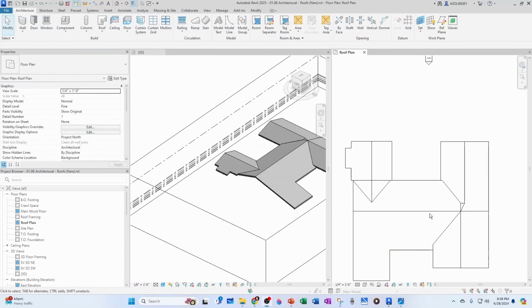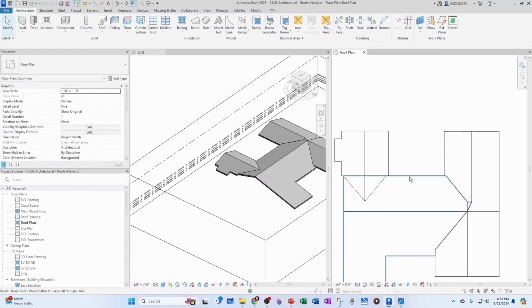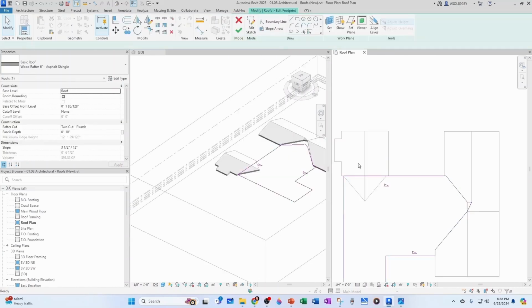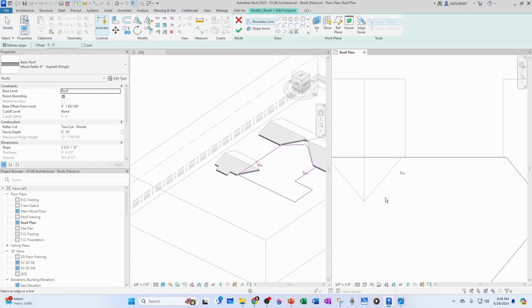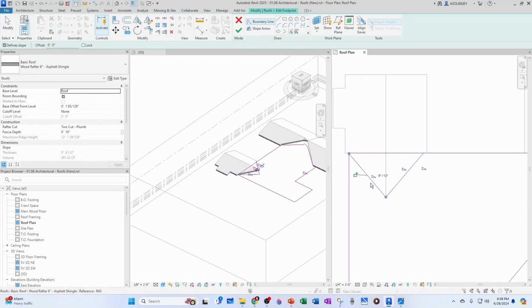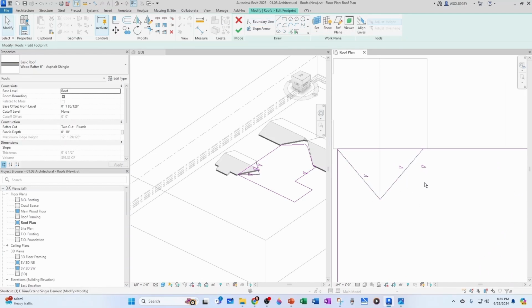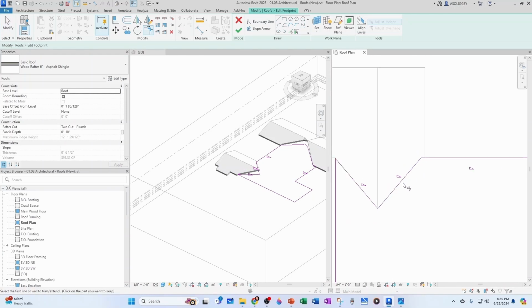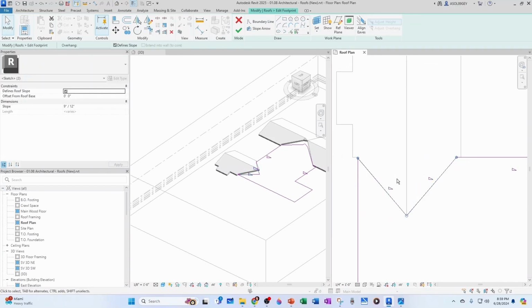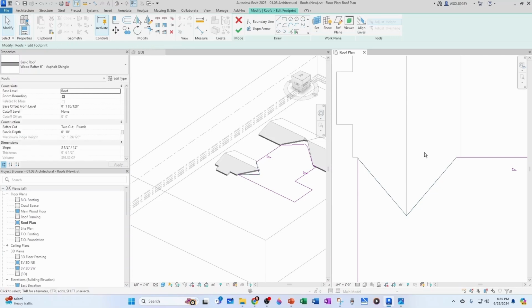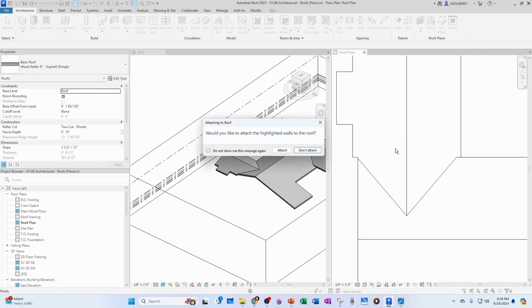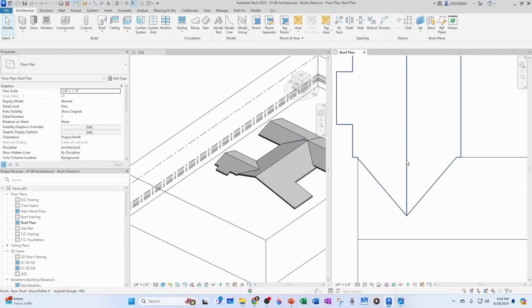And that's it. And while we're at it, we could click on this roof and edit the footprint of this one, and then pick this line and this line, and then do TR from here to here, and then grab these two lines, don't define slope. Okay, don't attach.